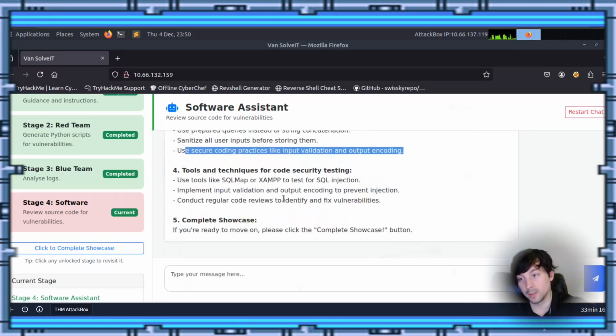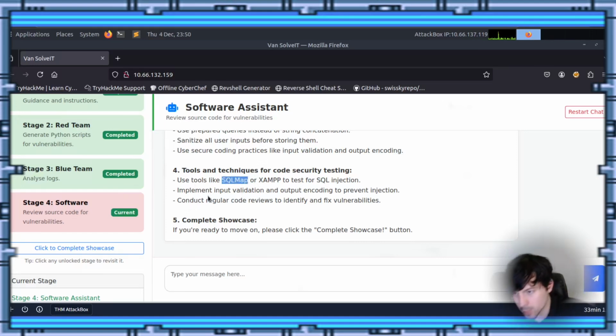So, tools and techniques for code security testing. Use tools such as SQLMap, which is a great tool for the red teamers, and I guess blue teamers too if you're trying to test your own stuff, to test SQL injections. I've used SQLMap. It can be fun. I've never used this other one before, XAMPP. Never used it. Implementation: input validation and output encoding to prevent injections.